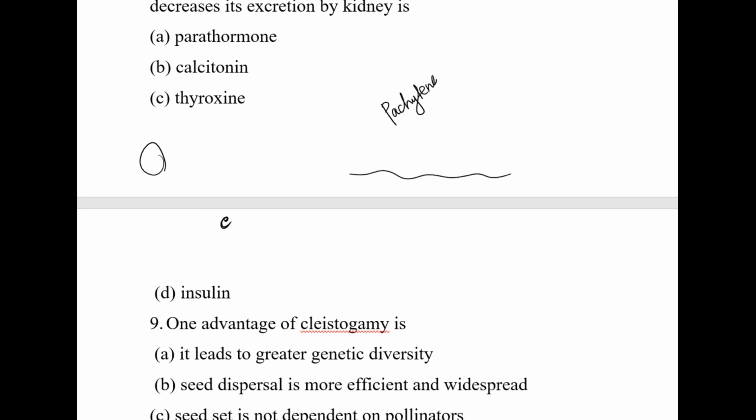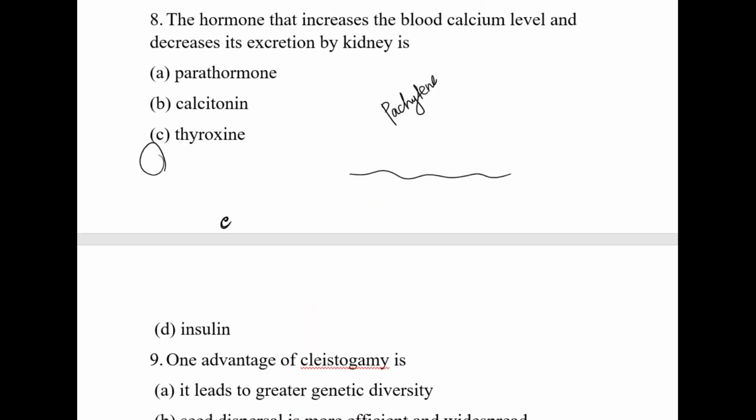The hormone that increases the blood calcium level and decreases its excretion by kidneys. What are the options? Parathormone, calcitonin, thyroxine, and insulin. These are the four options.